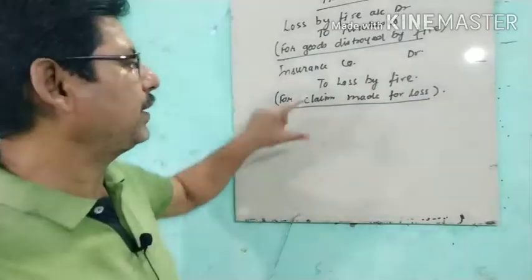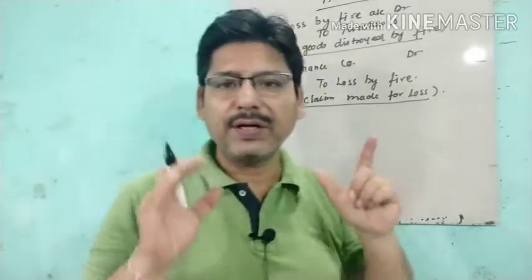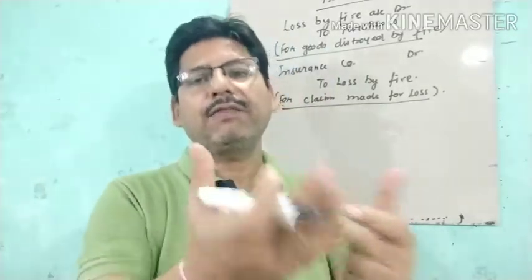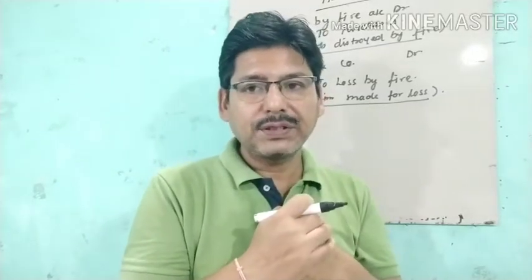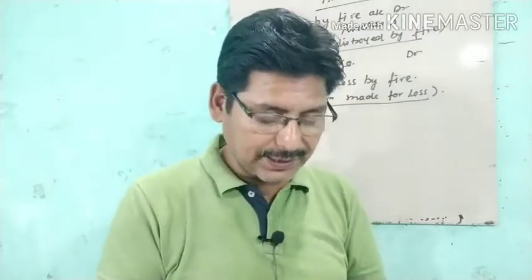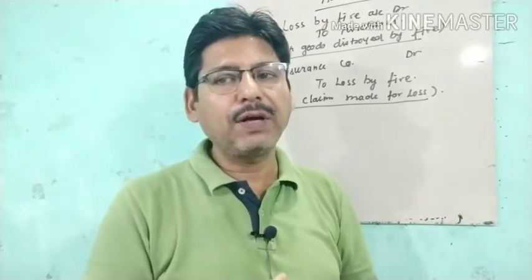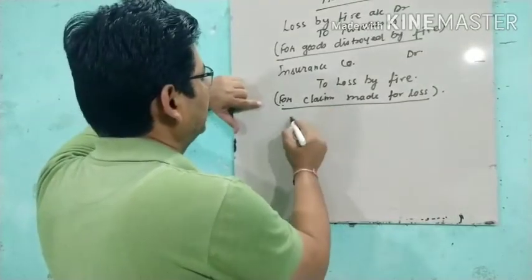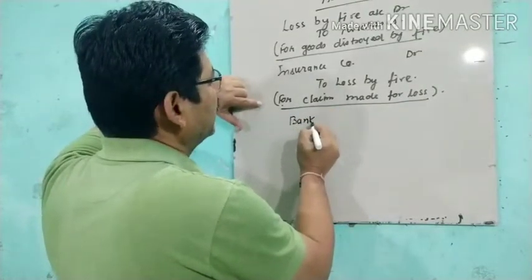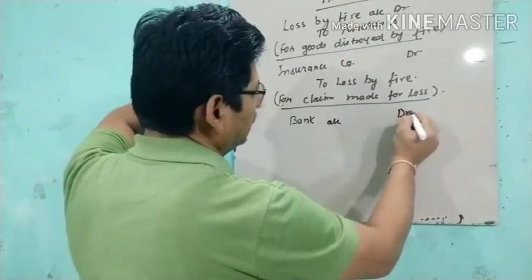Second, when we made the claim, now the insurance company is debited, now it is responsible for that and it will pay us for the claim. Now the insurance company pays us the amount. When it gives us the full amount, we will write bank or cash, whatever is there, bank account debit.